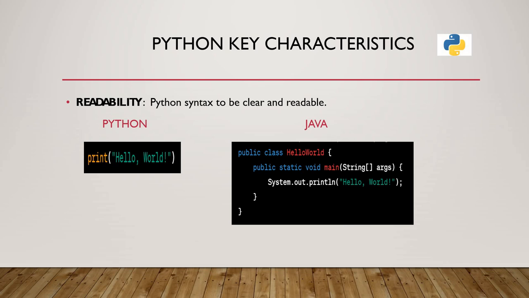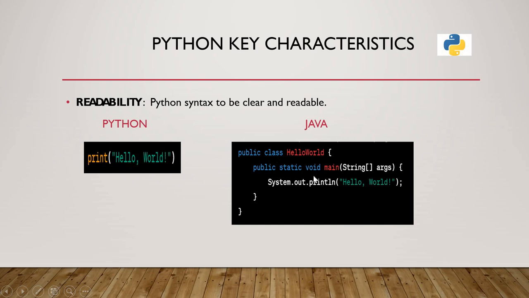But when coming to Java, here you can see that it has public class HelloWorld, public static void main, because here it has the main method and also the System.out.println statement, which is used to print the string hello world to the console. Java requires a bit more coding compared to Python, as you can see it has defined the class and a main method. But in Python we are just writing a simple hello world program.